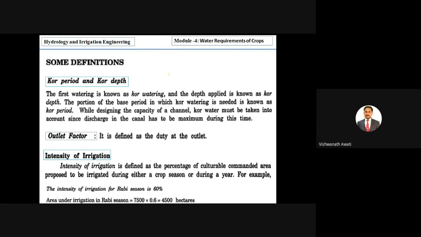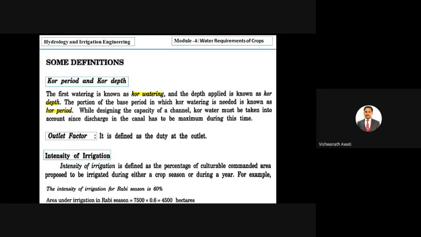One is core water and core depth, then core period. Here the word core is related to first watering. When you are making agriculture, it requires water, so we supply irrigation water. The first watering is called core watering. How much depth of water we apply for the first watering is the core depth.